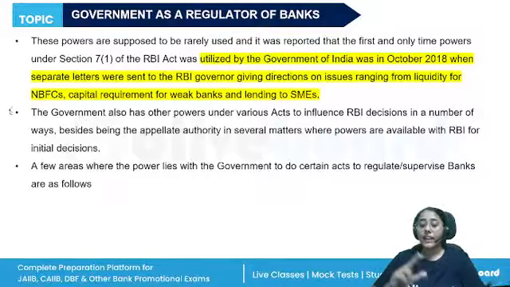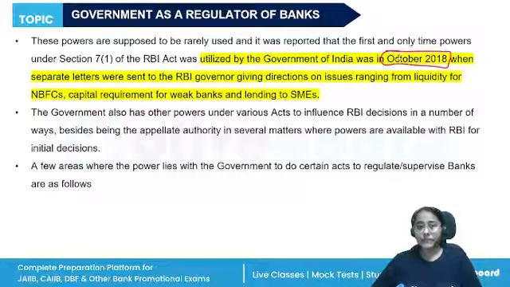And like we said, these powers will be used by the government only in exceptional cases. Thus, it has been utilized only once. First and the only time these powers were utilized by the government was when? In October 2018.